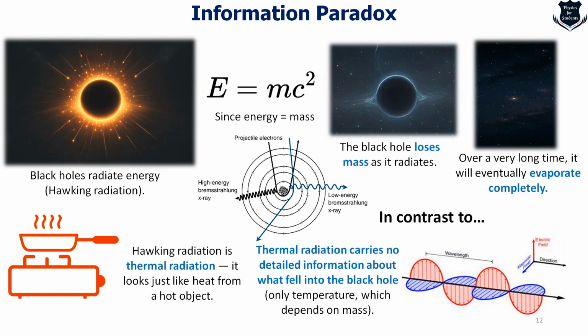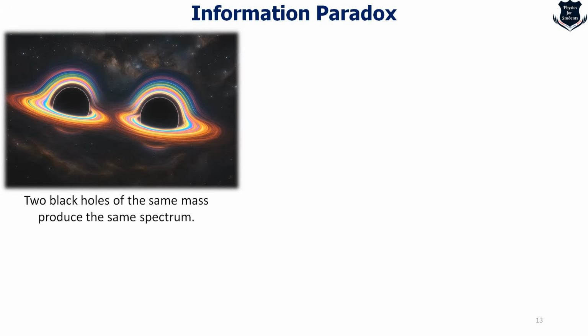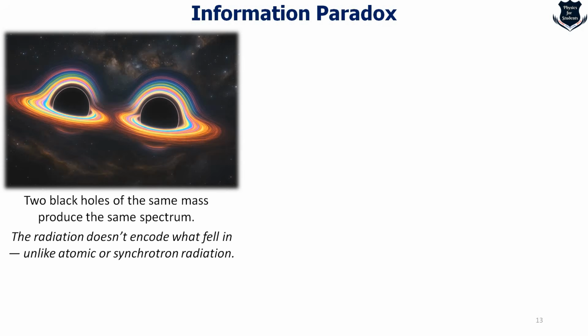Hawking radiation is purely a thermal radiation. It looks just like heat and it does not carry any information about what falls inside the black hole. So from here what we can get is this: if I take two black holes of the same mass, they will produce the same spectrum, and in no way can you distinguish what fell into them, unlike what I showed you, the atomic or the electromagnetic or the synchrotron radiation.